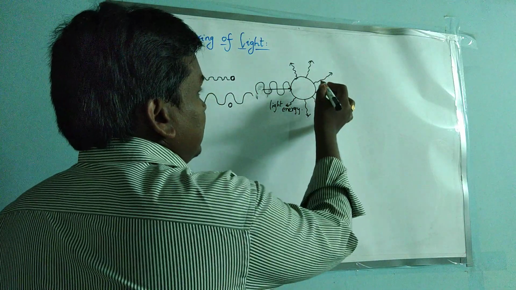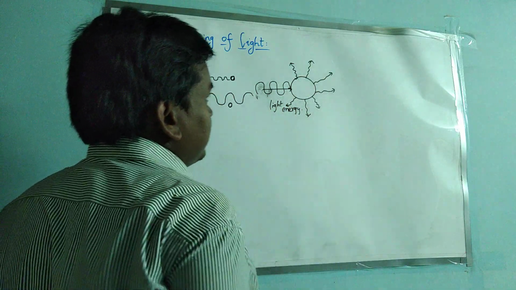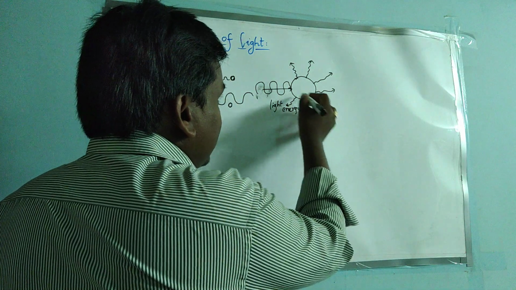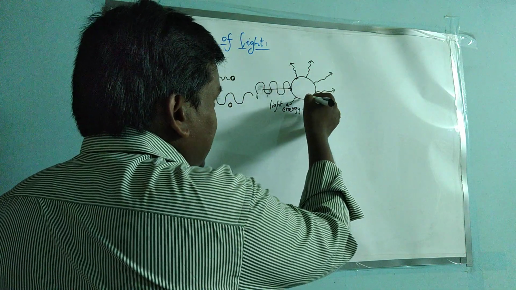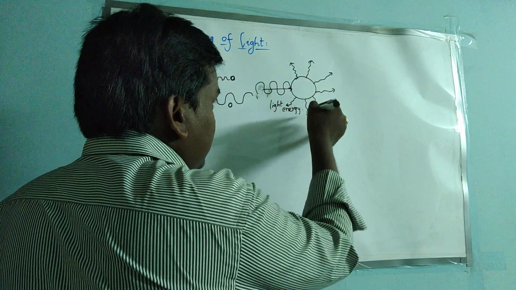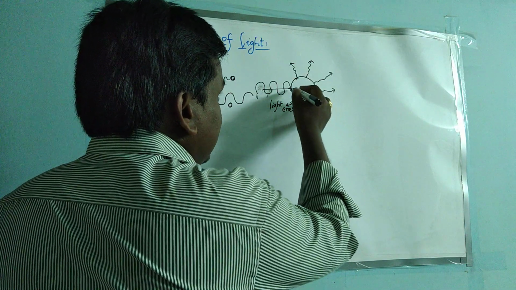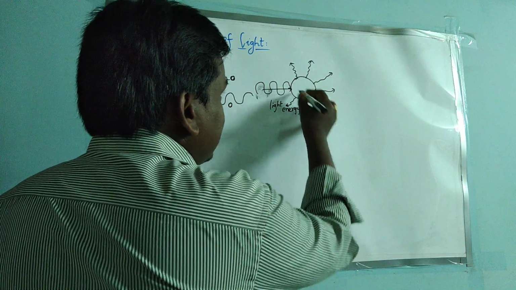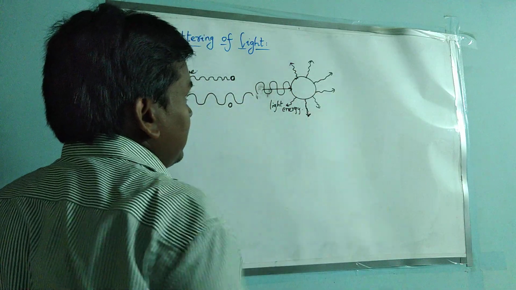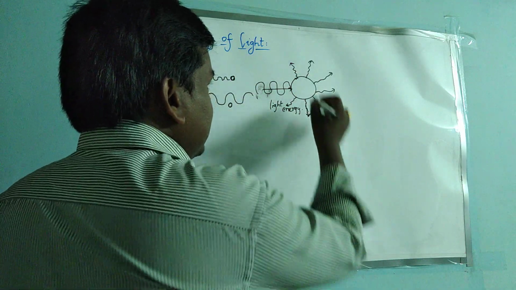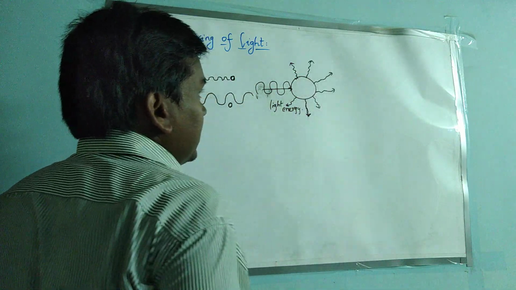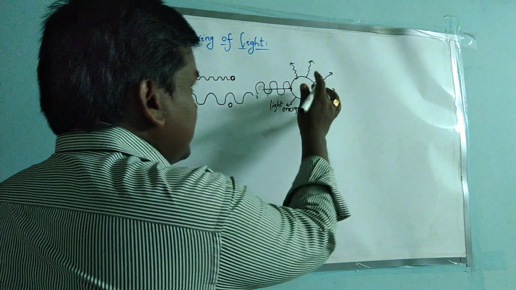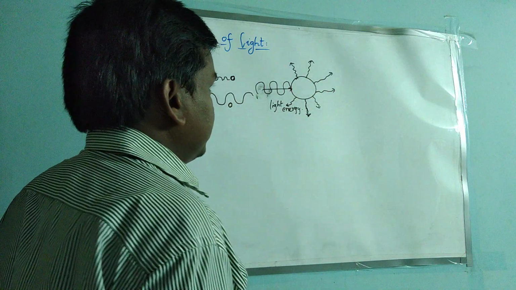Here the scattering will be maximum when the angle between the incident ray and the emitted or emergent ray is 90 degrees. So the angle of scattering will be maximum at 90 degrees, where the ray should be perpendicular. This atom or molecule is called the scattering center, because the scattering takes place at this position.